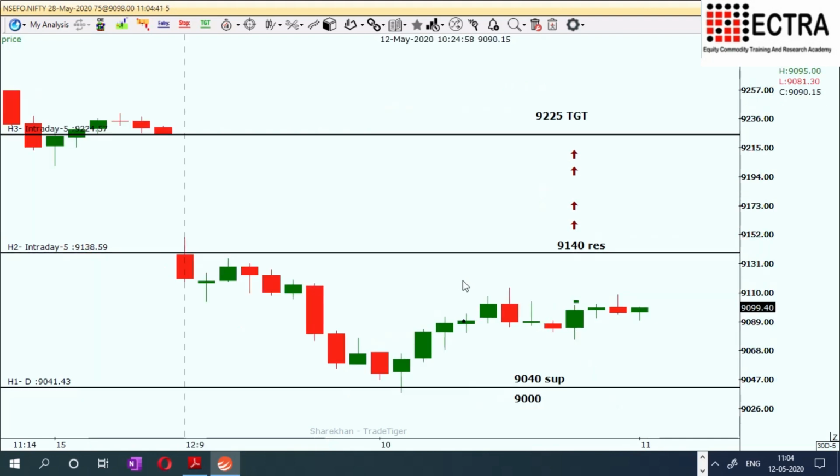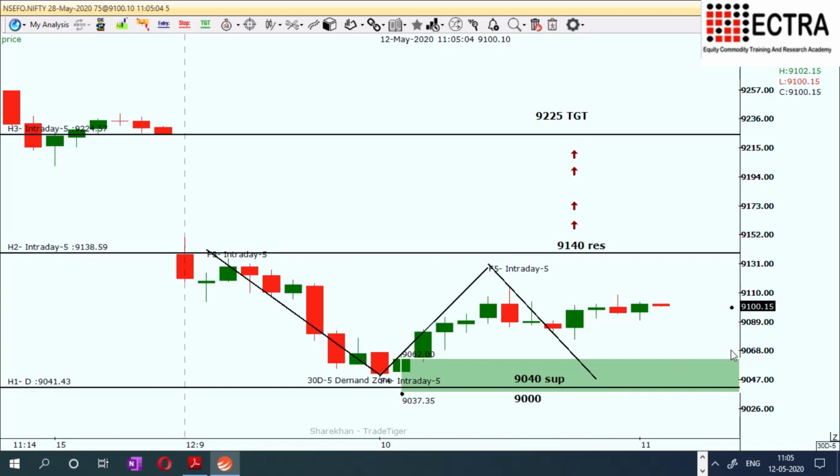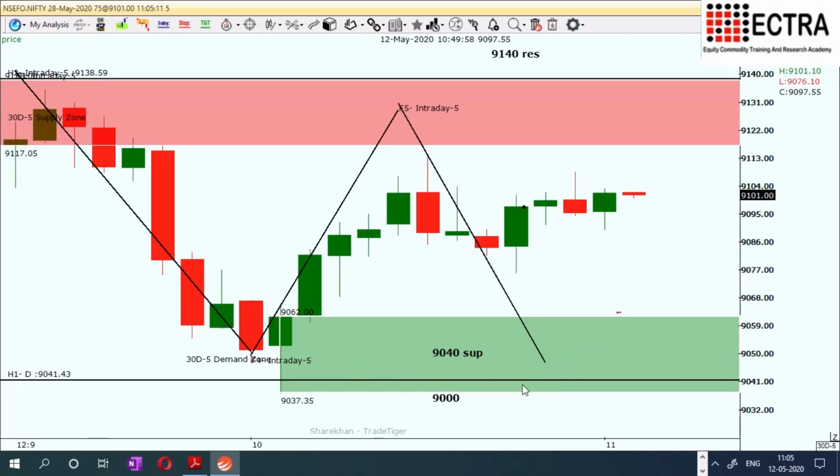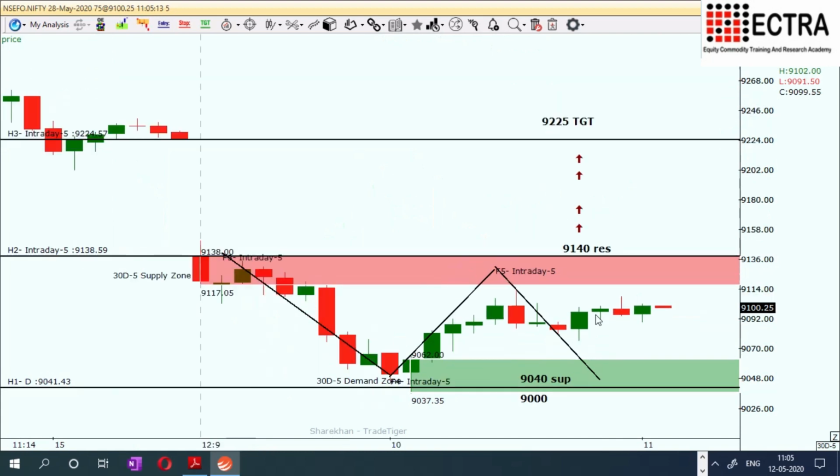Playing within this also, it is a game for the people who are experienced. If you are able to understand the price behavior, if we find an opportunity to trade either of this range, it is always better. So looking into the important levels, we can call this a buying range, or we can also consider this could be the selling range. So if we are planning to enter within this range is always advisable. This is the scenario of futures Nifty for the day.